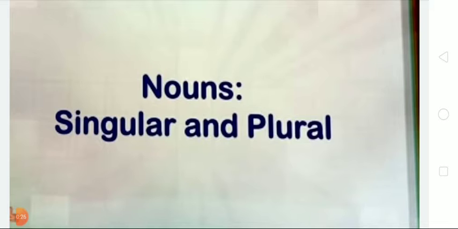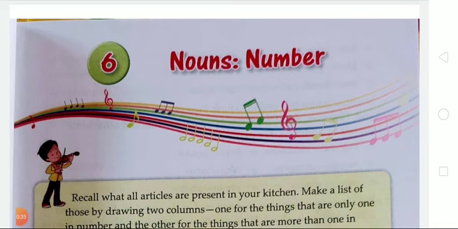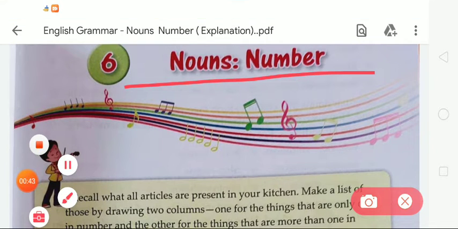Okay students, first of all take out your Tune into Grammar book and open chapter number 6 that is given in your grammar book. Open page number 29 and the topic is nouns, number. In this video we will learn how many kinds of numbers there are in nouns. We have already learned this topic in our previous classes, but in today's class we will start this topic again.